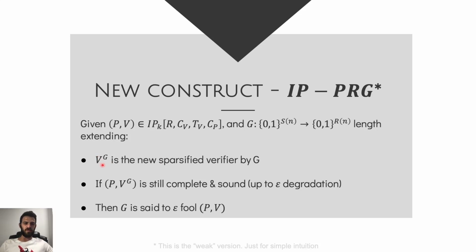If this new verifier VG, when interacting with P, is still a complete and sound interactive proof up to some epsilon increase of error, then we say that G epsilon-fools this specific interactive proof, PV. It is intuitive that if such a construct exists, it can be a compiler that transforms interactive proofs into randomness efficient interactive proofs, because we simply replace our verifier with this new sparsified verifier.